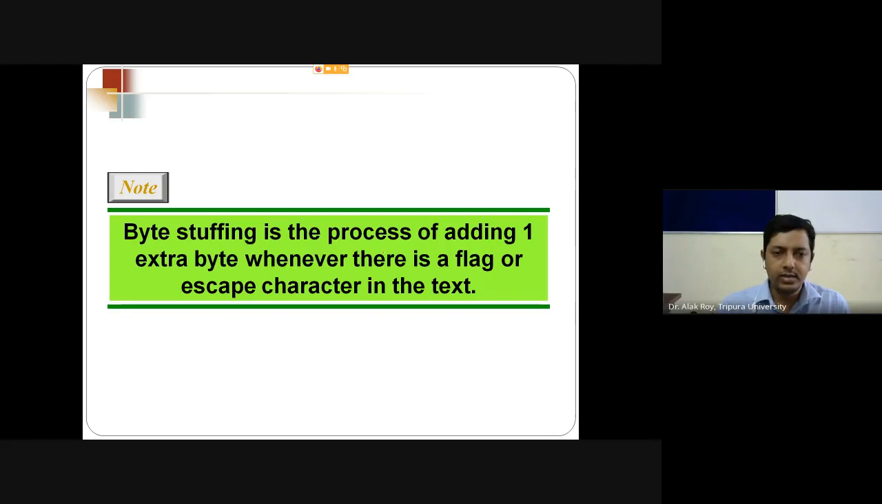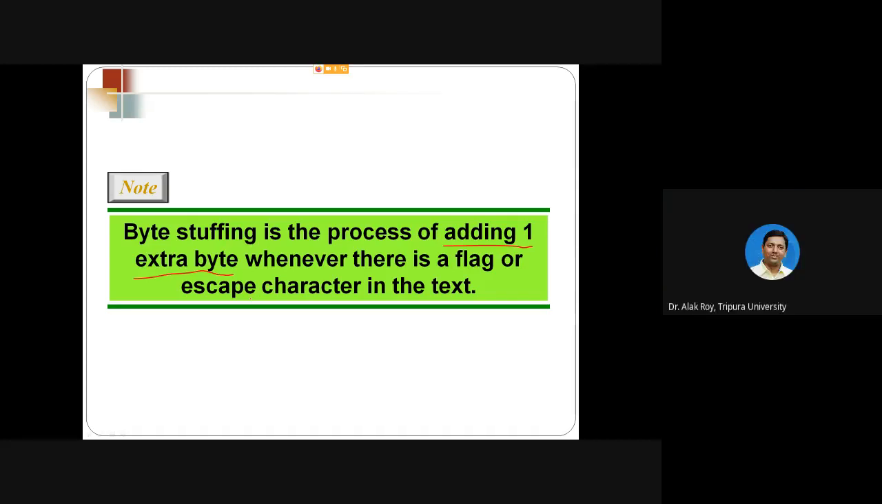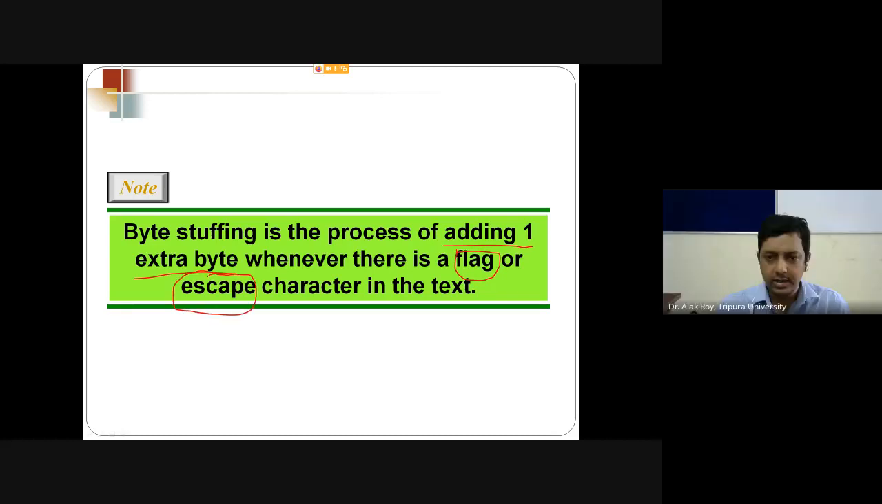So let's revise the definition. Byte stuffing is the process of adding one extra byte whenever there is a flag or escape character in the text.